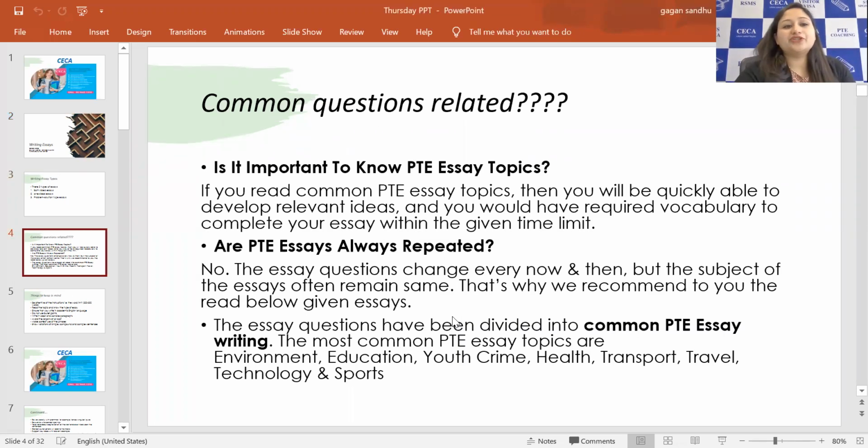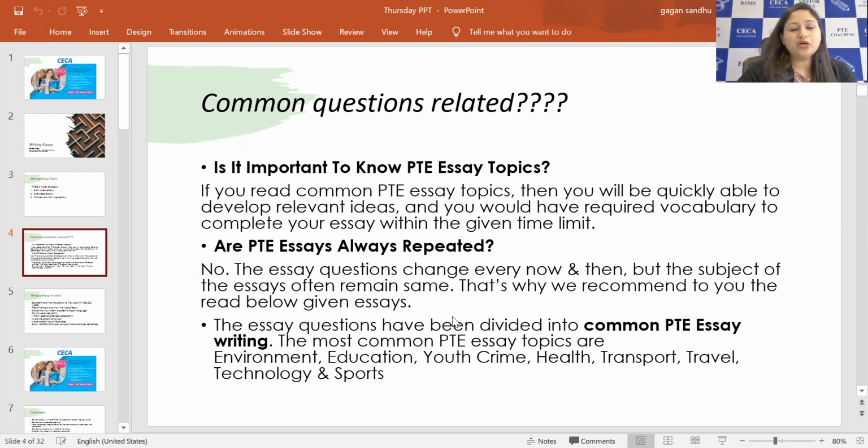So the common question related to essay typing is, is it important to know PTE essay topics? Guys, if you read common PTE essay topics, then you will be quickly able to develop relevant ideas, right? Because of course, if you're reading, you will be getting ideas, some essays related to education, some related to health, transport facilities, travel, technology, sports, right? And you will have the required vocabulary to complete your essay within the given time limit. So you will be learning vocabulary, relevant ideas, and examples if you are going through the common PTE essay topics.